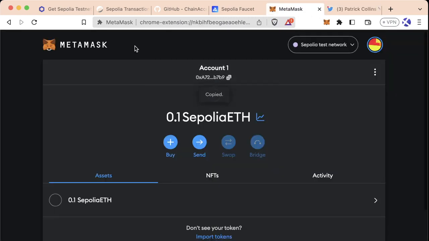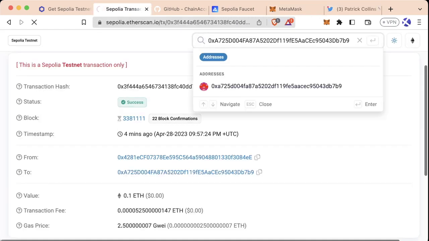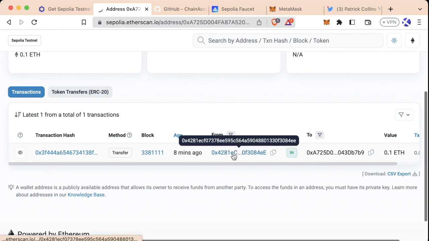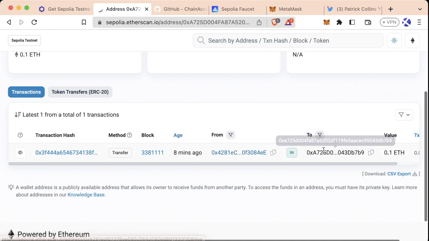Now, once more, let's grab our address, paste it into Etherscan here, and scroll down. And we're going to learn a little bit more about what actually went down, what actually happened in this transaction. You can see on Etherscan, it gives us some basic details. It says from and to. From is going to be another address, a different address, an address controlled by the faucet, and to is obviously going to be our address.